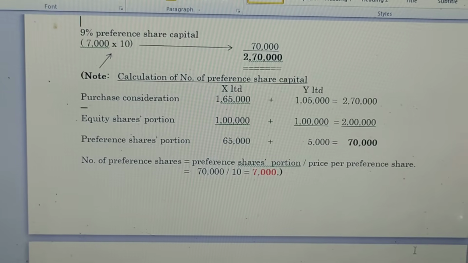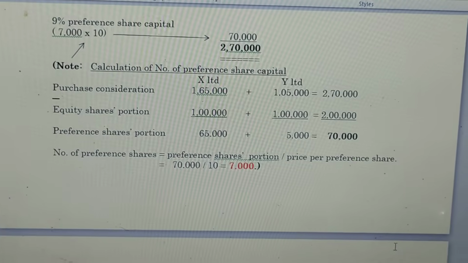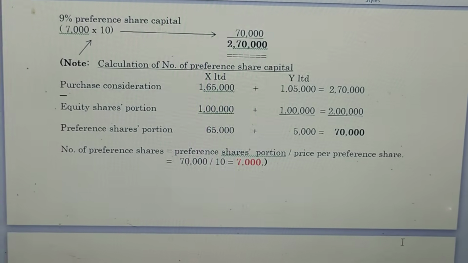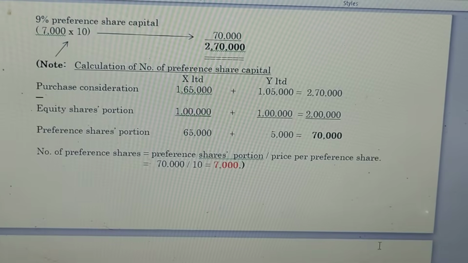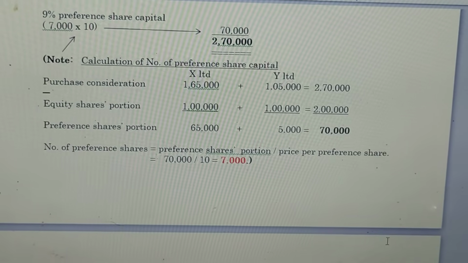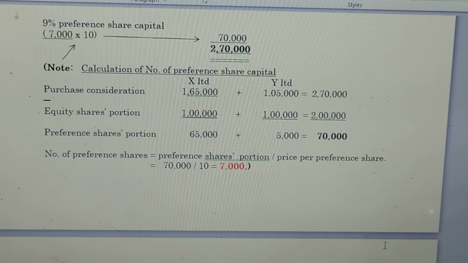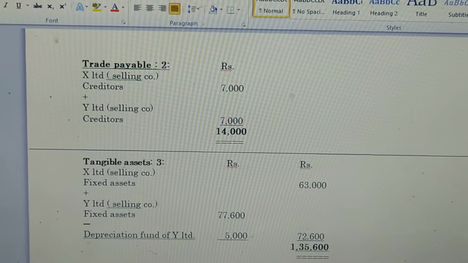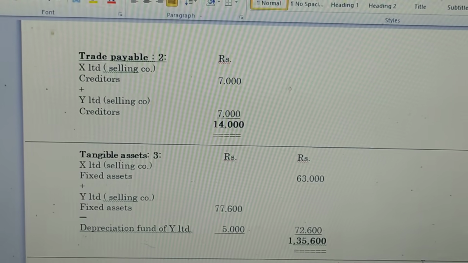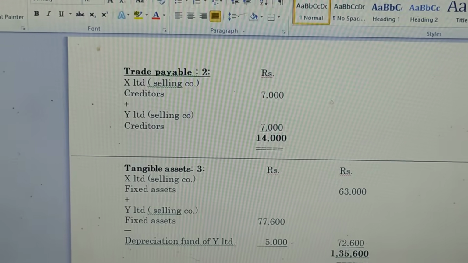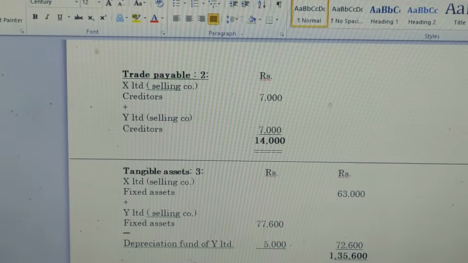Then how can we calculate the number of preference shares? It is equal to the preference share portion divided by the price per preference share. So 70,000 divided by 10, we get 7,000 as the number of preference shares. Then note number 2 is trade payable. Under the trade payable, the creditors of X Limited are 7,000 plus the creditors of Y Limited 7,000. The total trade payable is 14,000. And note number 3 is tangible assets.